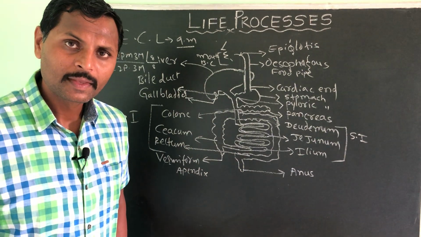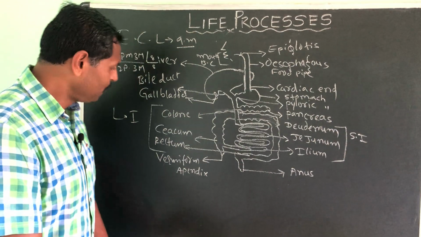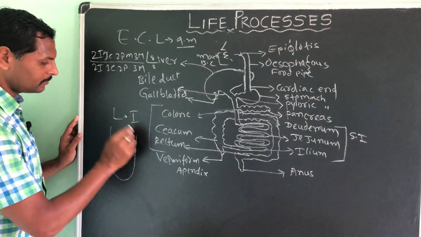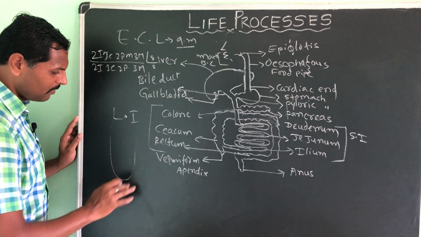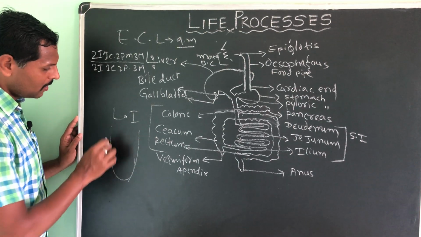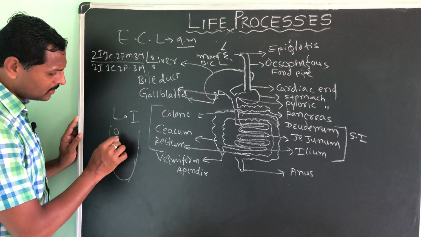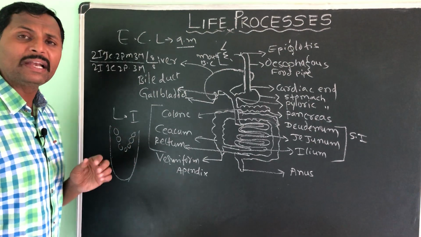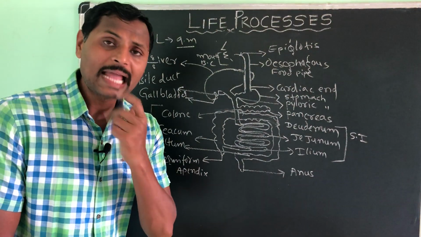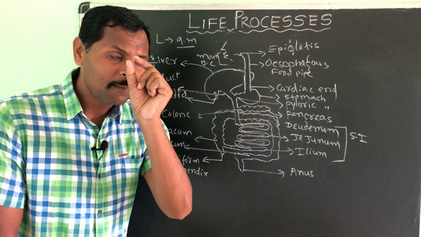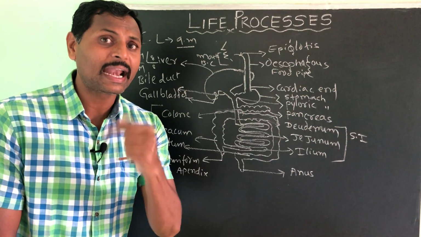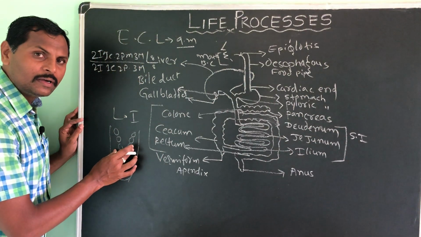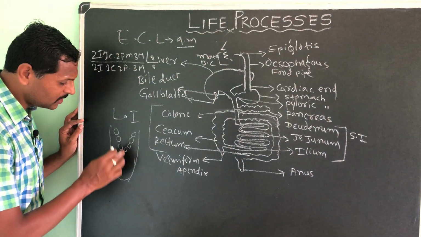Then the tongue, a muscular organ. This is also a muscular organ. I will draw it here like this. You will find the tongue like this, which has the taste buds. You might have seen it when you completely open your tongue in front of the mirror. You will find big cells, very easily you can identify. These cells are called taste buds.